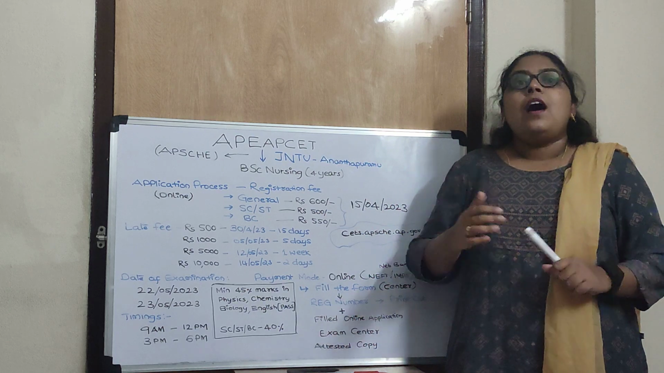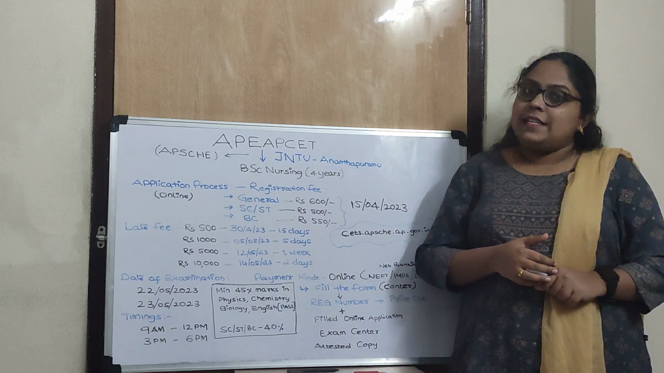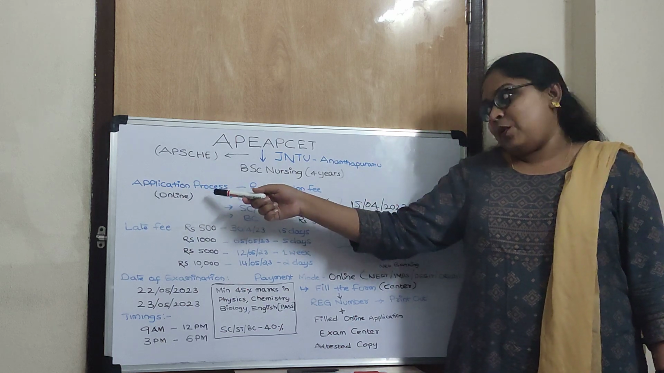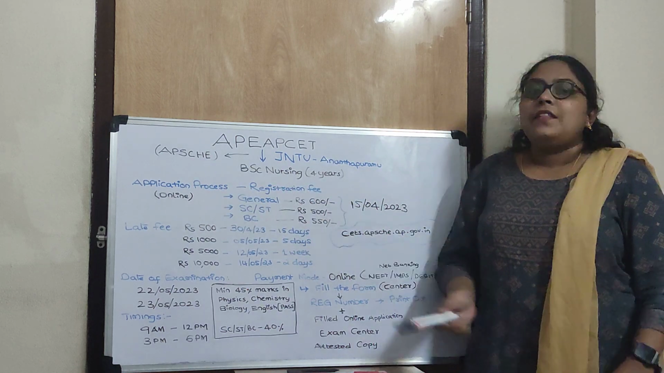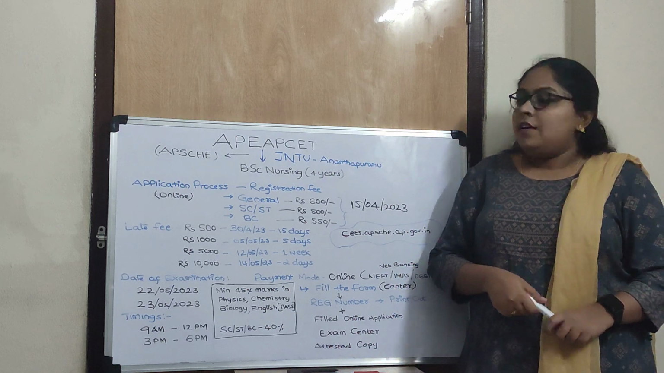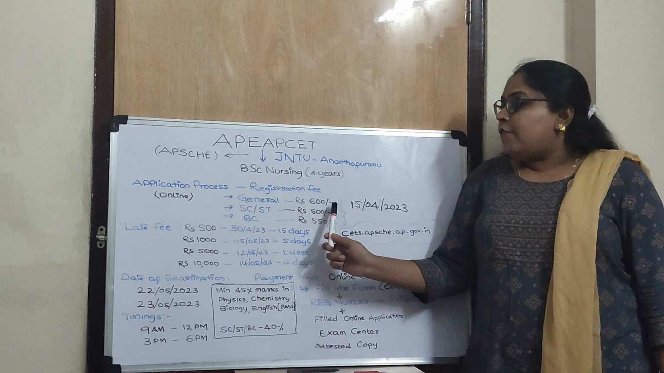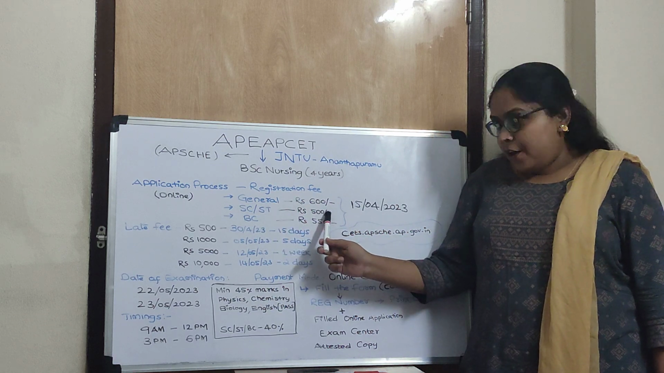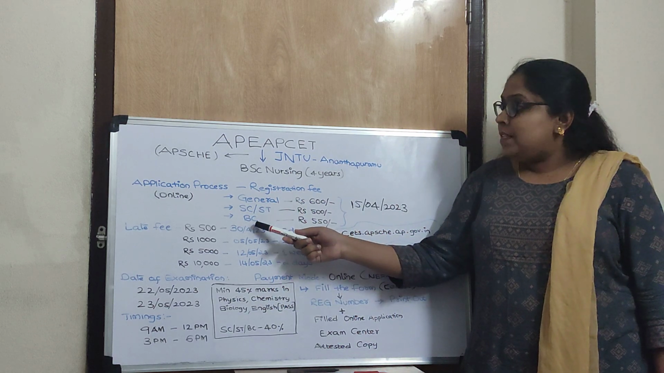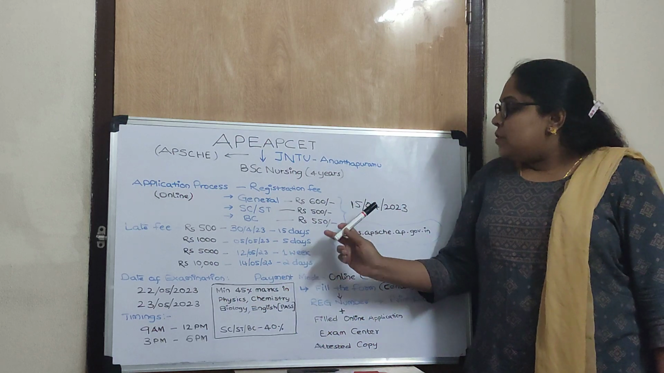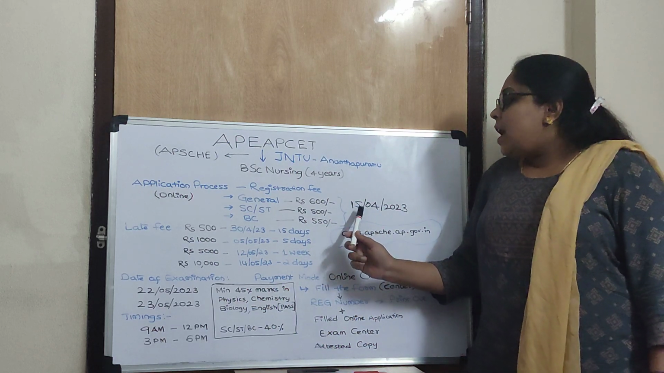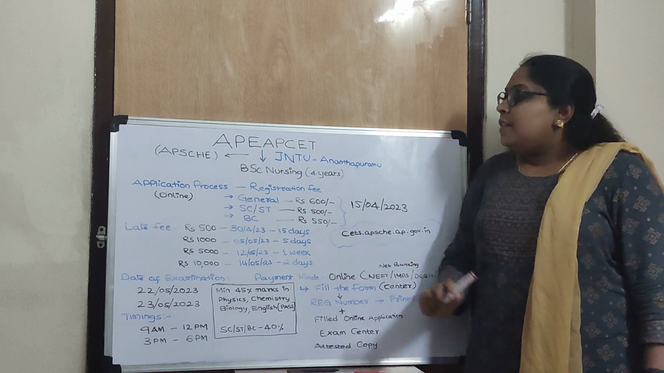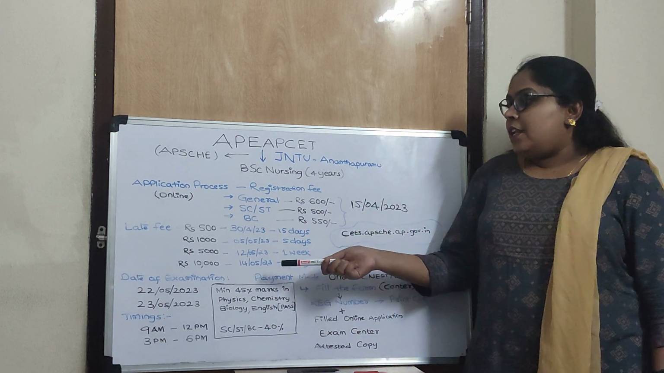So what is the application process? Next we'll discuss that. They have given an online application process. First, there is a registration fee. For the general category you have to pay 600 rupees, and SC/ST 500 rupees, whereas for BC it is 550. The last date for submission is April 15, 2023.